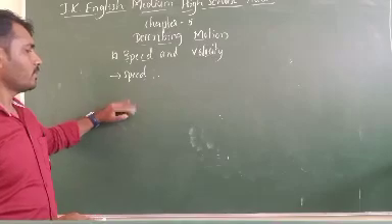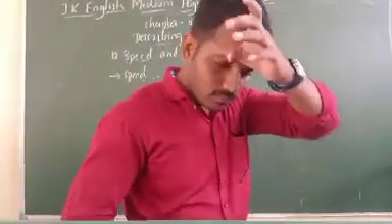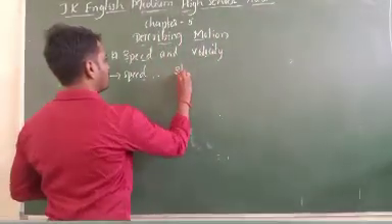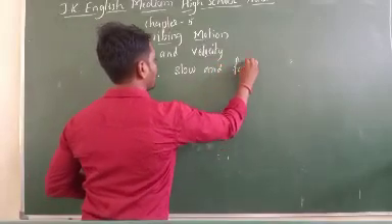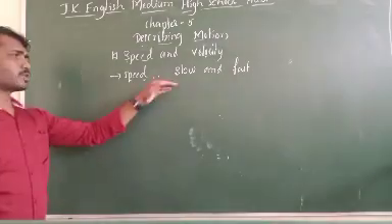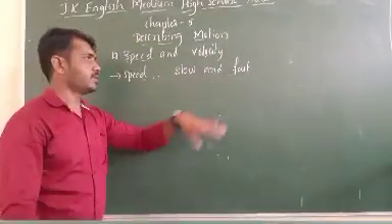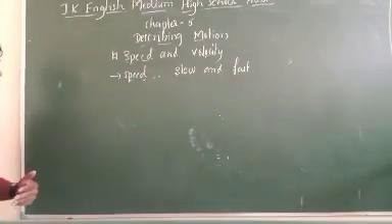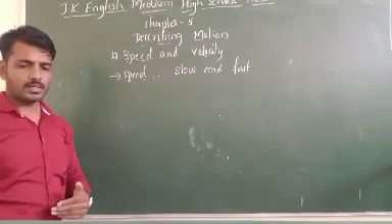In speed we have two things: slow and fast. Speed is totally dependent on slow and fast, in normal words. For example, a person is walking, what do you say? He is going slow. A person is running, what do you say? He is going fast. So it means the change in position with slow or fast speed.